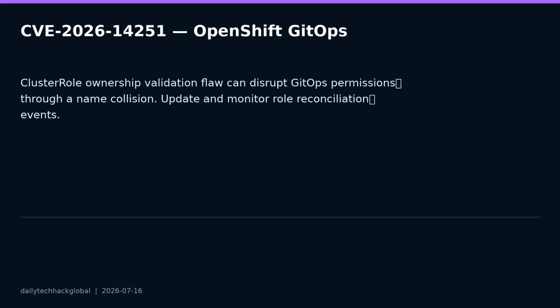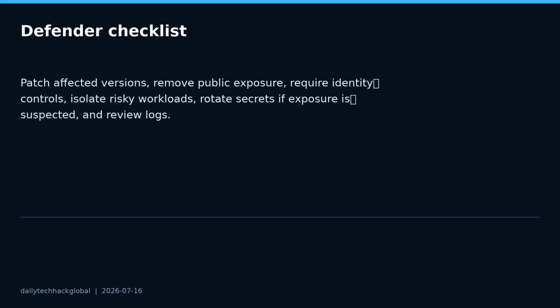The bigger lesson is that AI security is not only model prompts. It is authentication on agent transports, safe handling of model files, resource controls around ML services, and least privilege in automation platforms. Patch quickly, remove unnecessary internet exposure, require identity controls, rotate secrets if exposure is suspected, and follow the official advisories linked below. This briefing is defensive only and includes no exploit code or attack steps.